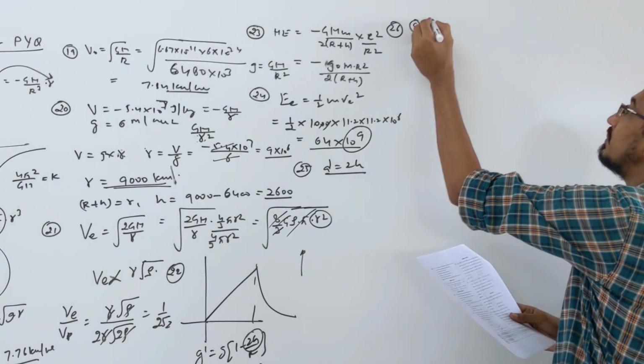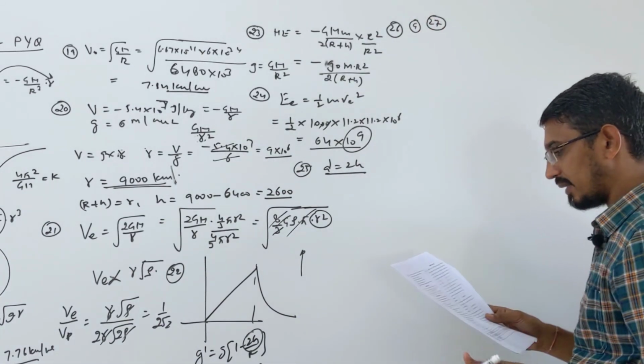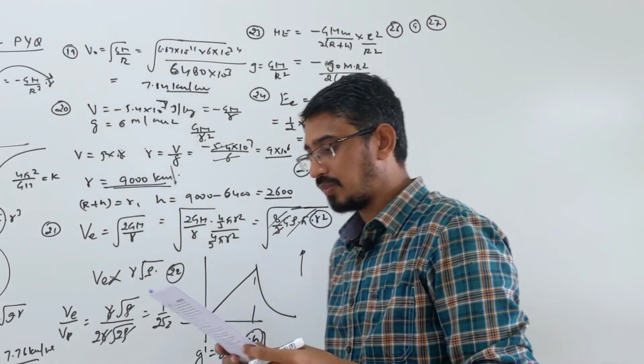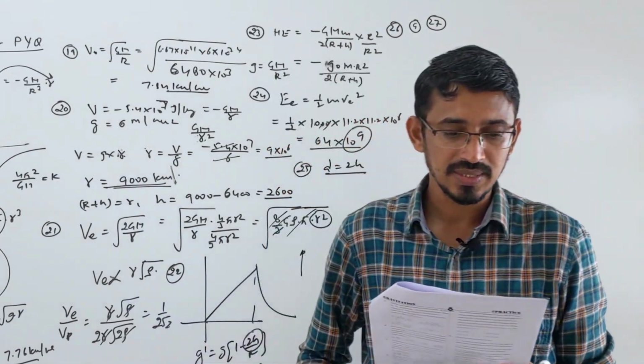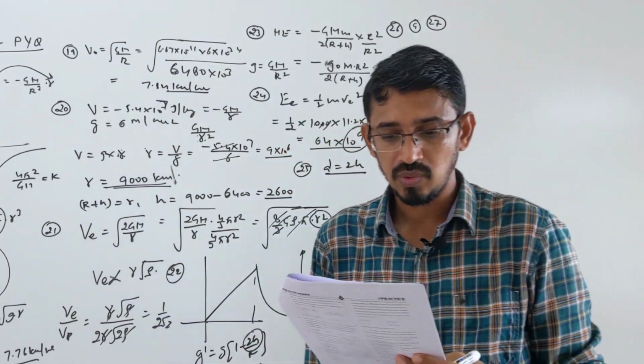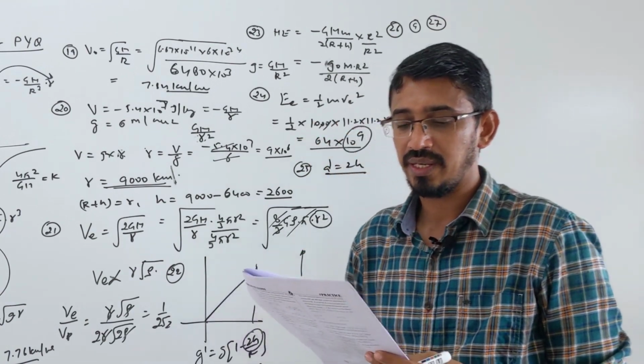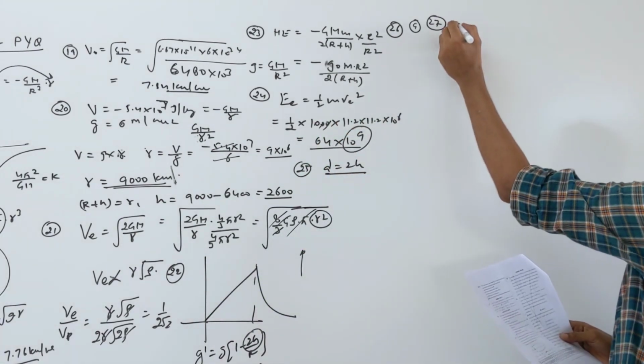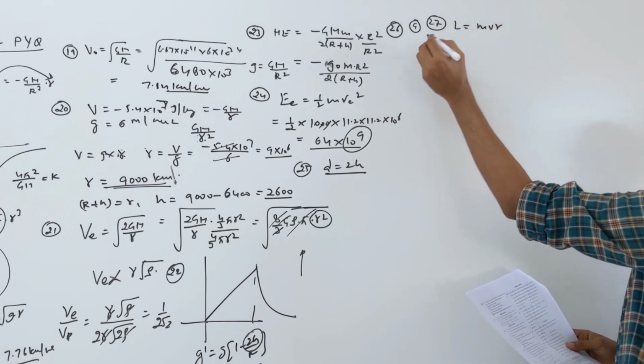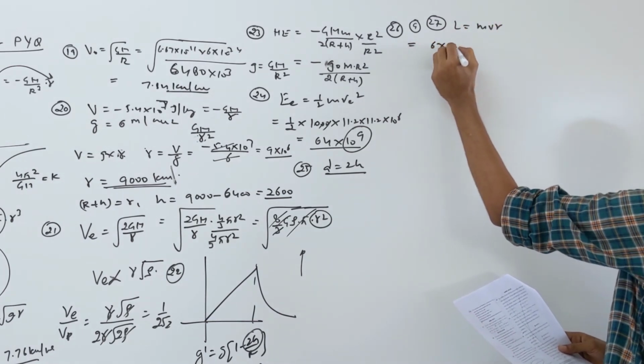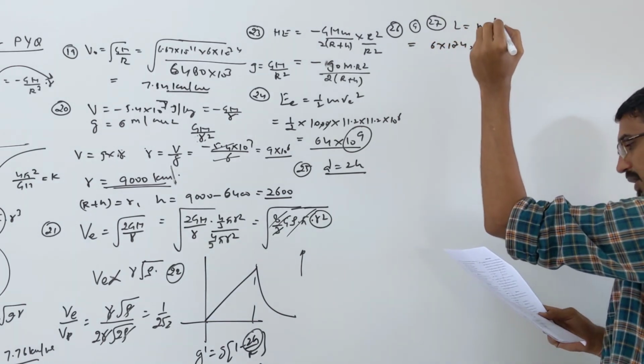Question number 27. It says find the angular momentum of a satellite of mass 400 kg moving around the earth in a radius. Angular momentum they are asking. So L is, we know, mvr, all things we know. Mass of earth is 6 into 10 power 24. Velocity is given.